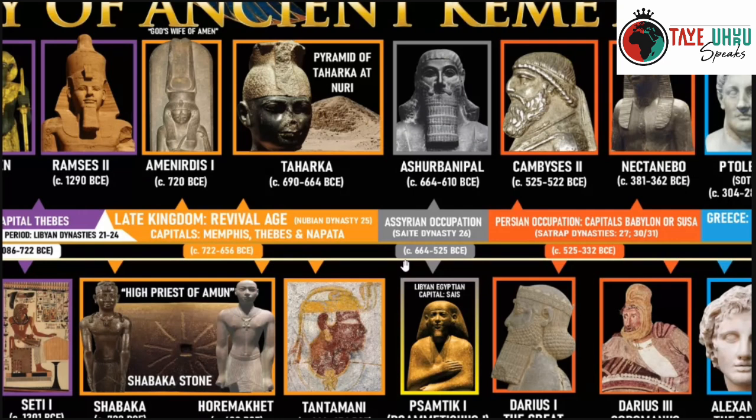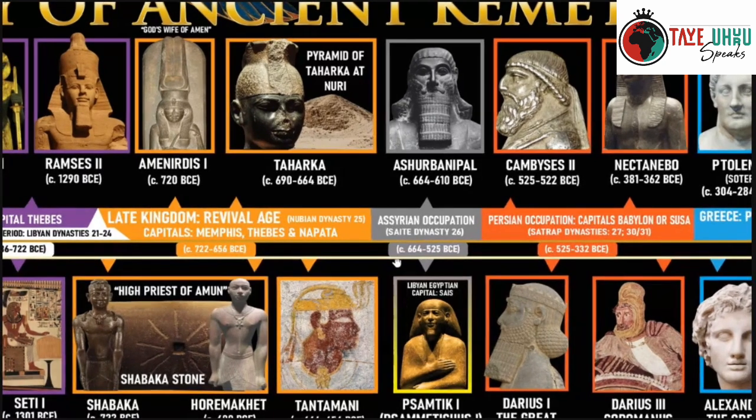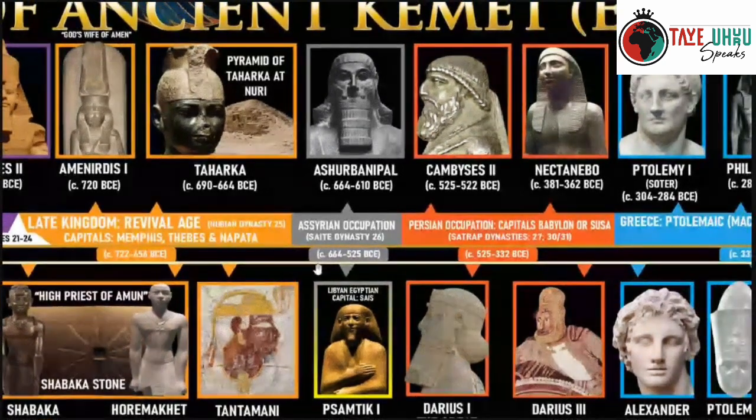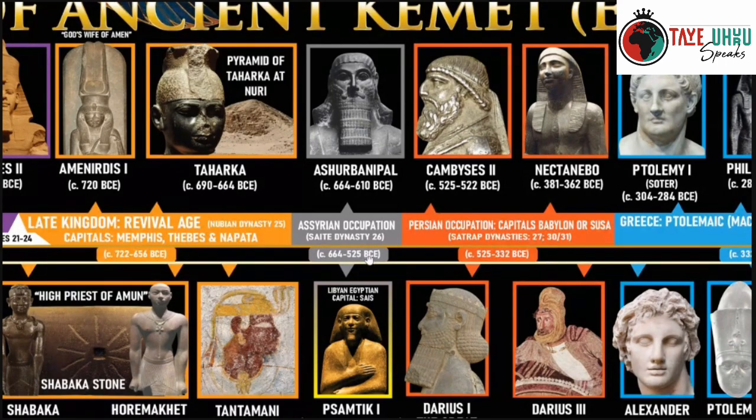And we're going to see from here on out that the natives do not get control of Egypt again. At this time, it's the Assyrians. They have their puppets, the Libyans, controlling Egypt. That lasted for a while. That's the 26th dynasty, or the Saite dynasty.